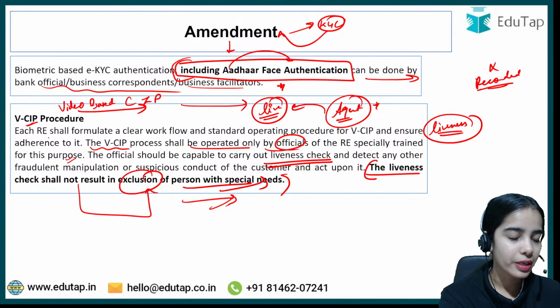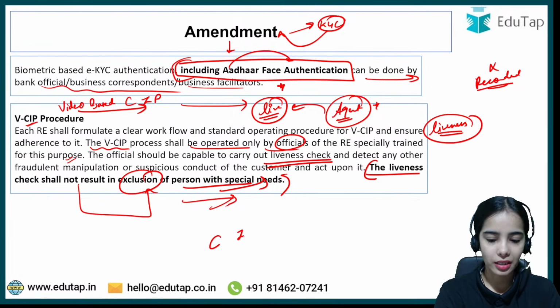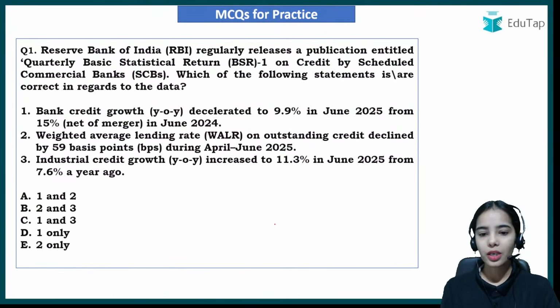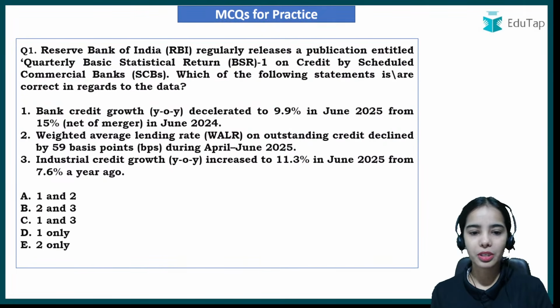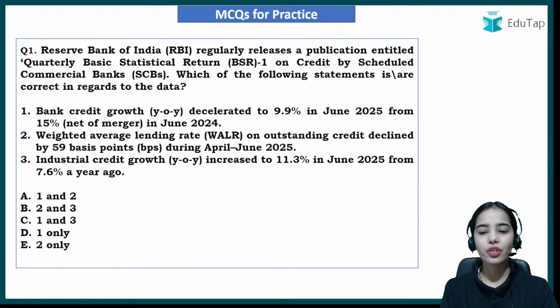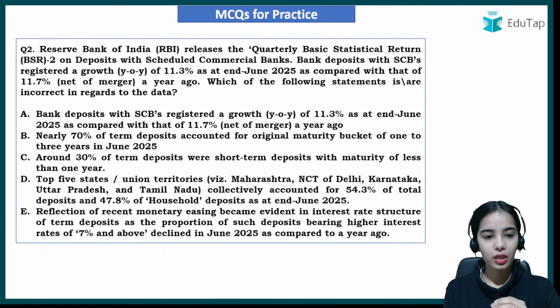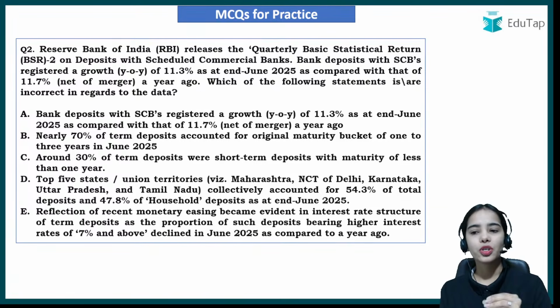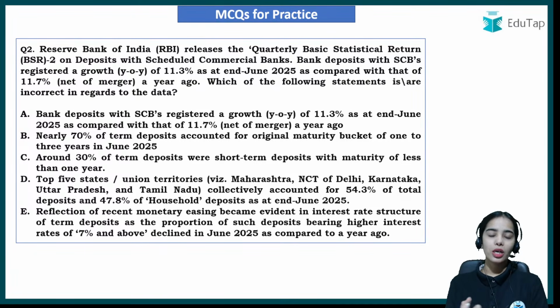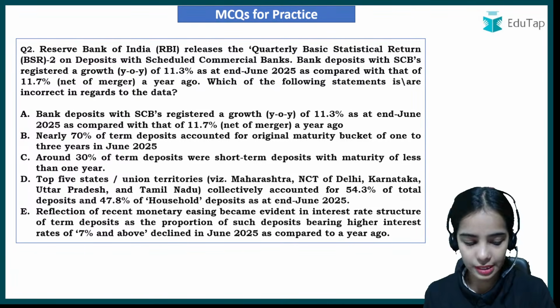Customer identification process. Now this is the first question. I hope you will be easily able to answer this question. Here you have to tell which of the following statements is or are correct. Read the statements carefully and then try to answer. Coming to the second question, here you have to tell which of the following statements is or are incorrect in regards to the BSR 2. So this is the second question.